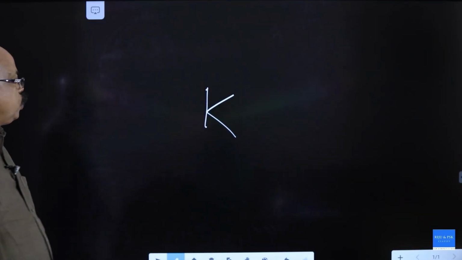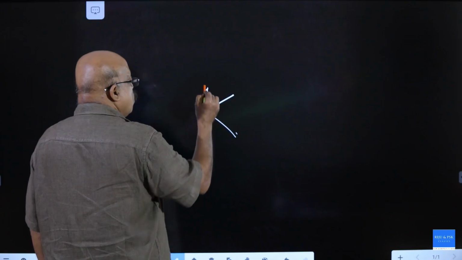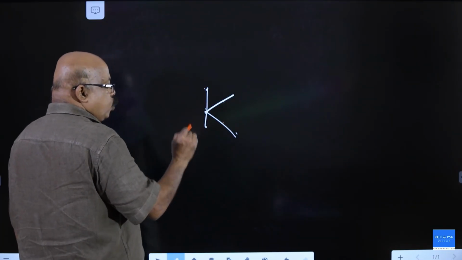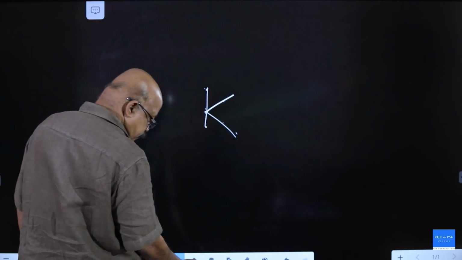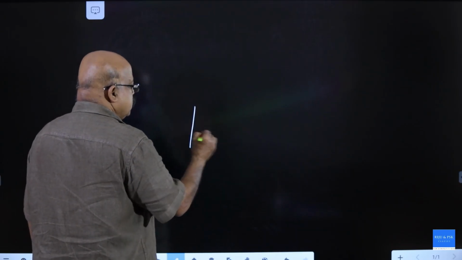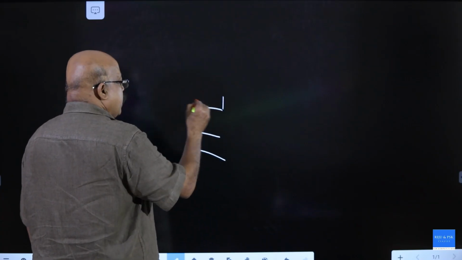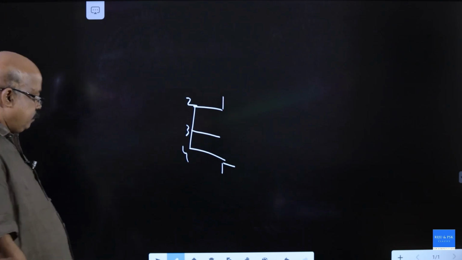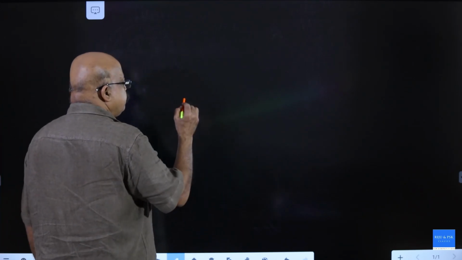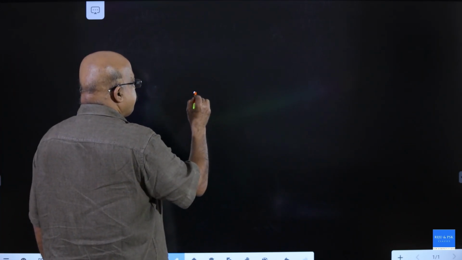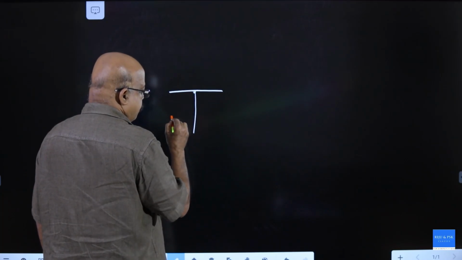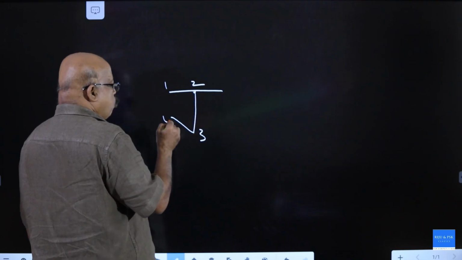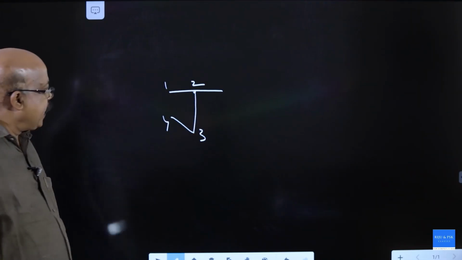This one. 2, 2. 1, 2, 3. Second carbon has 2 methyl groups. 2,2-dimethyl propane. It is 1, 2, 3, 4, 5. It is 3-methyl pentane. 1, 2, 3, 4. It is 2-methyl butane.